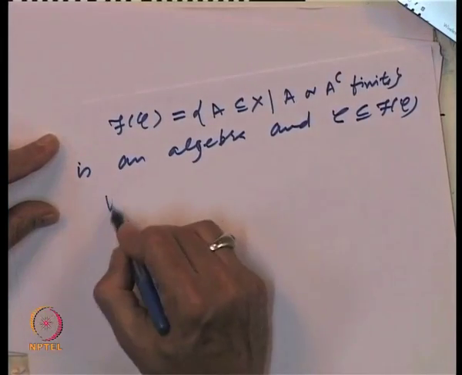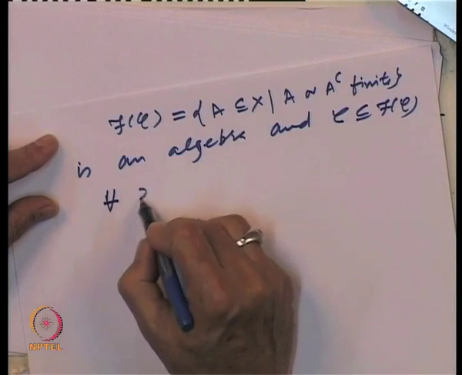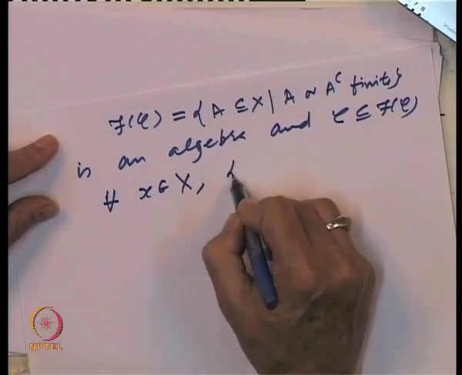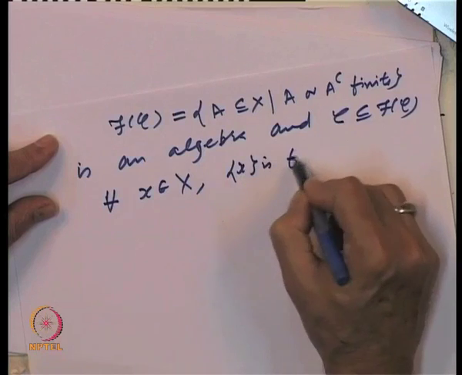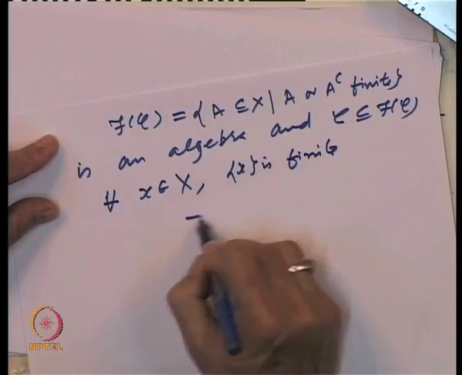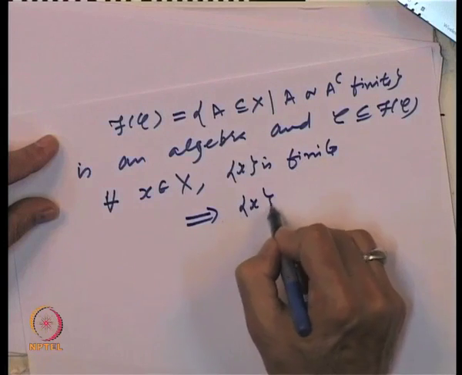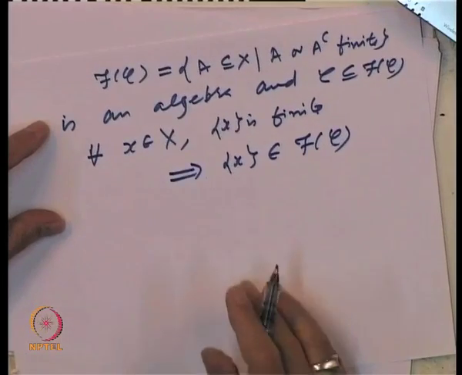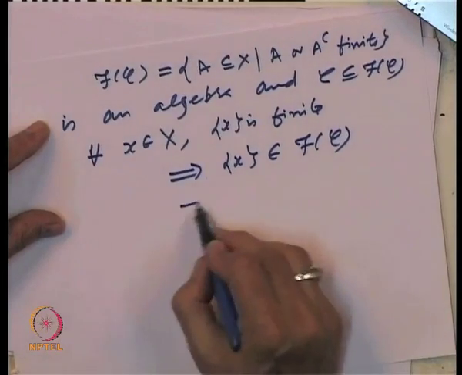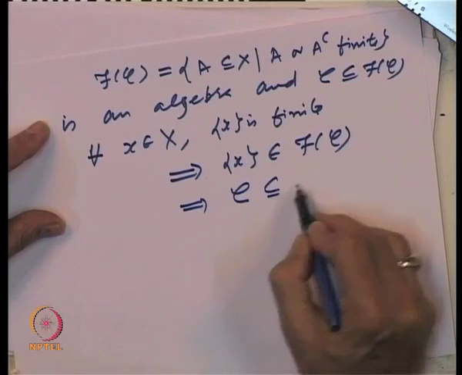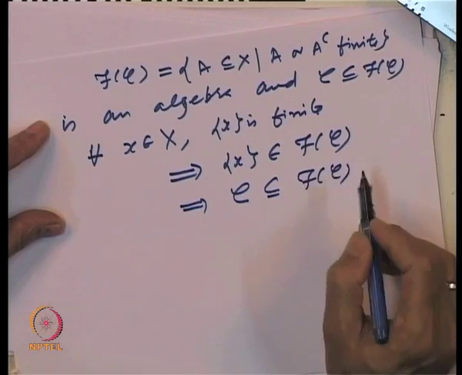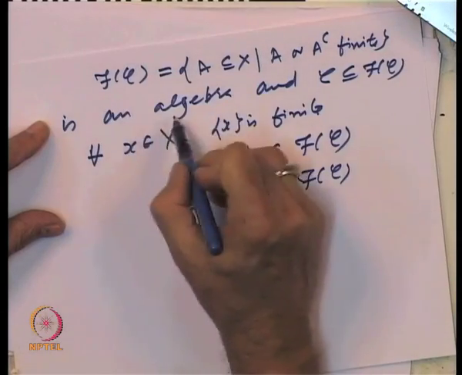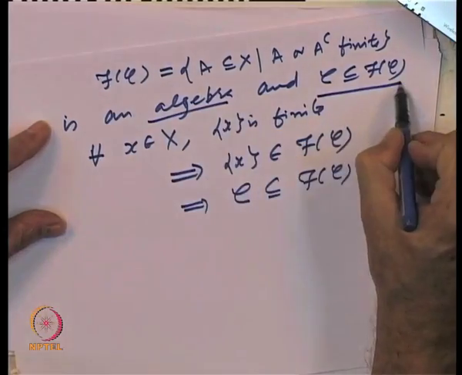Because for every x belonging to X, the singleton x is finite, implying the singleton x belongs to f of C. Okay. So, implying that C is a subset of f of C. So, thus f of C is an algebra and includes C.